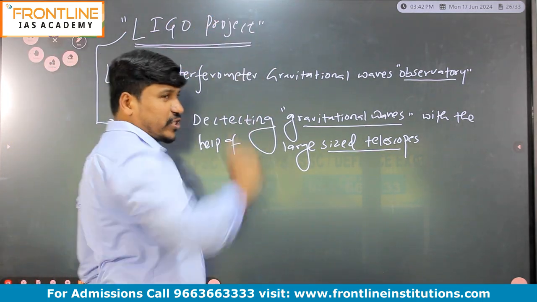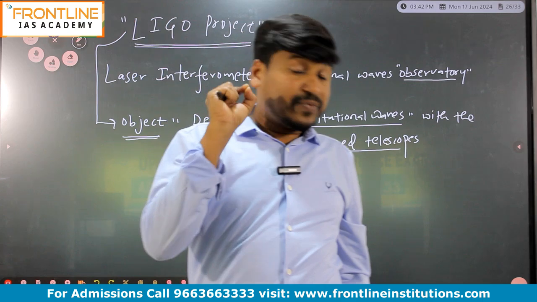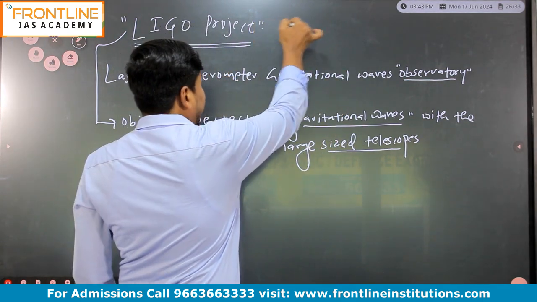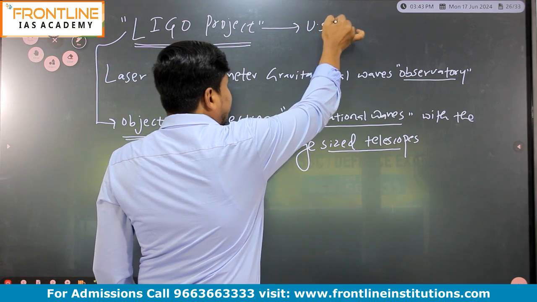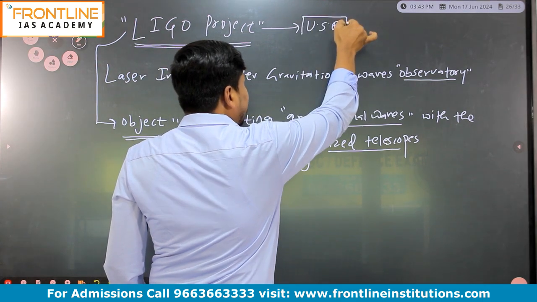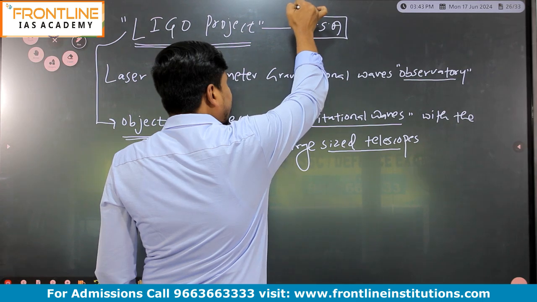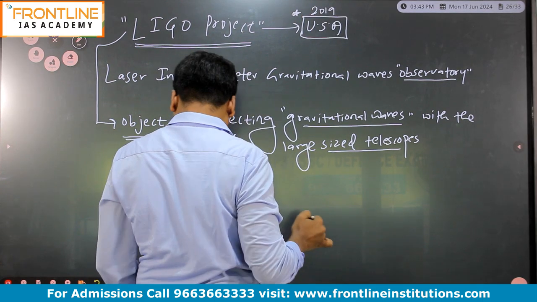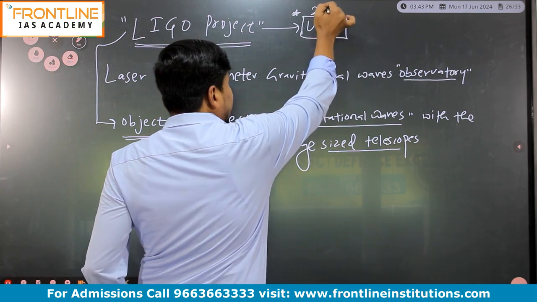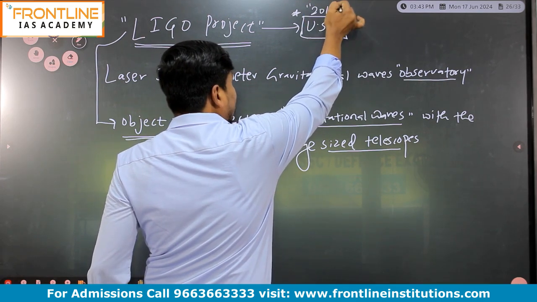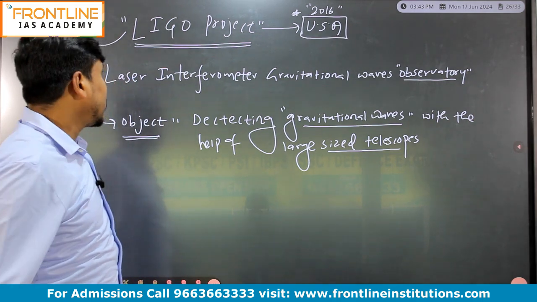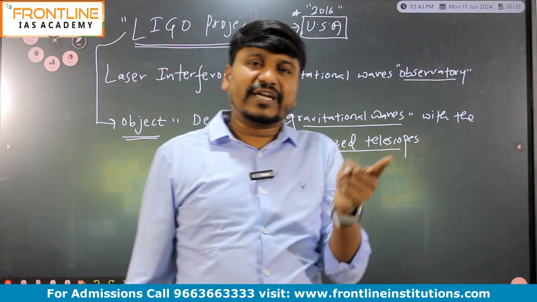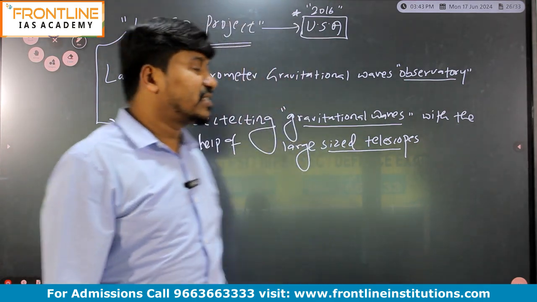And if you get the question, which of the following is the first country to launch the LIGO project, then the answer is USA, United States of America. So the United States of America became the first country to launch the LIGO project. It became successful in 2016 itself. And the second LIGO project of the world was launched in India. So India started the second LIGO project. Just remember.